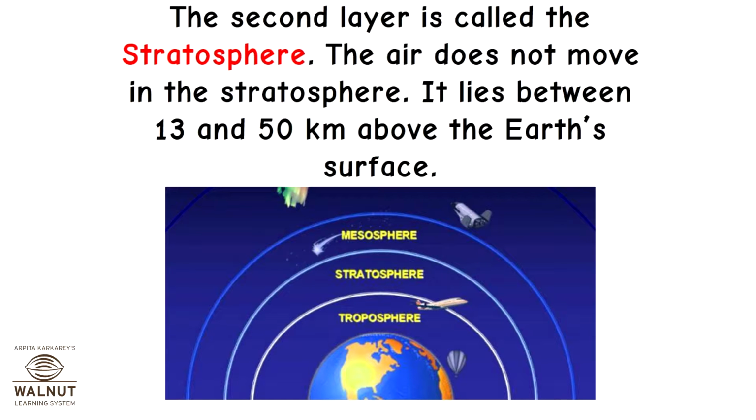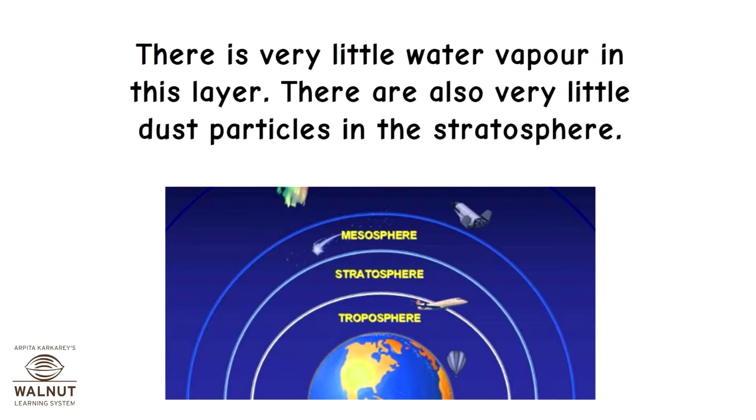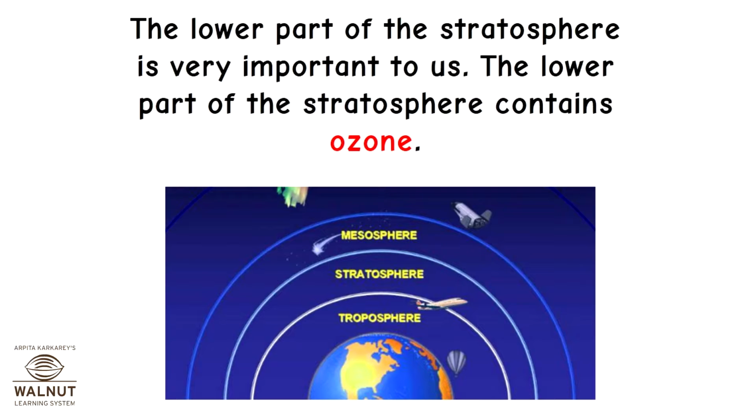The second layer is called the stratosphere. The air does not move in the stratosphere. It lies between 13 and 50 kilometers above the Earth's surface. There is very little water vapor in this layer. There are also very little dust particles in the stratosphere. The lower part of the stratosphere is very important to us. The lower part of the stratosphere contains ozone.